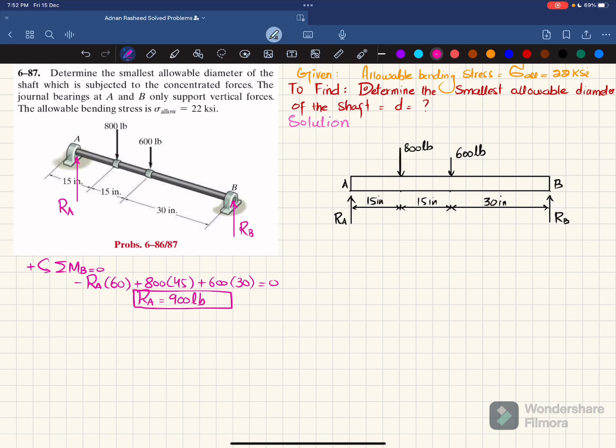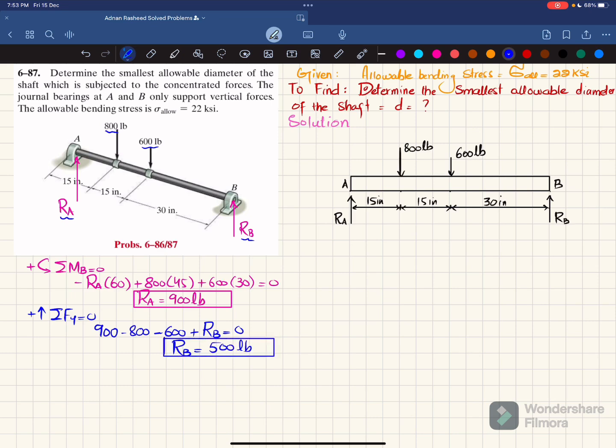Now you have this RA, so you can find this RB by using the equation of equilibrium that the sum of all forces along y direction must be equal to 0, and upward force is taken as positive. So RA plus RB minus 800 minus 600 is equal to 0. So RA is 900 minus 800, minus 600 because this is downward, plus RB is equal to 0. So from here you will get RB is equal to 500 pounds.